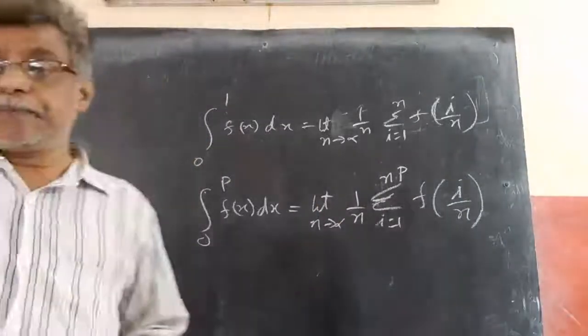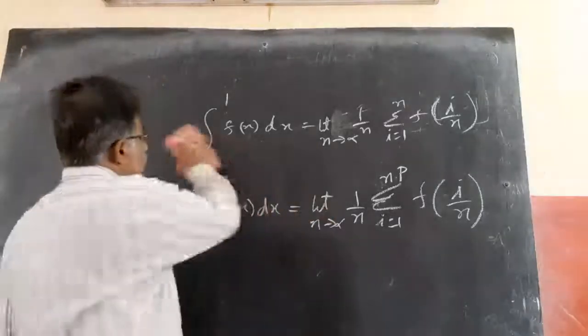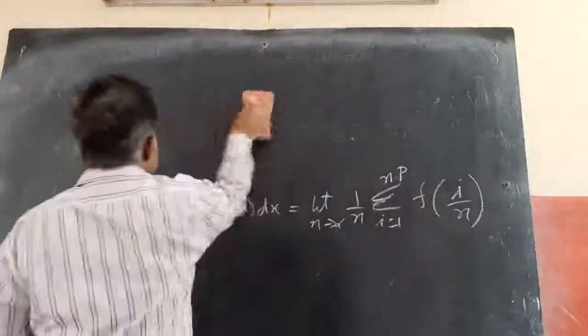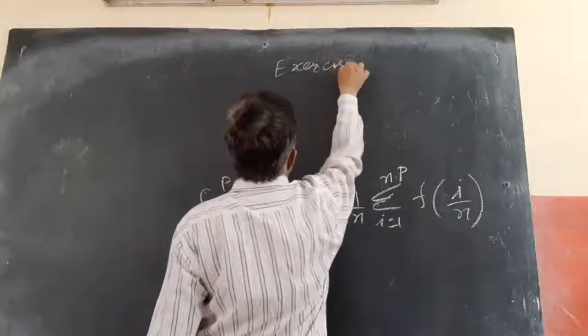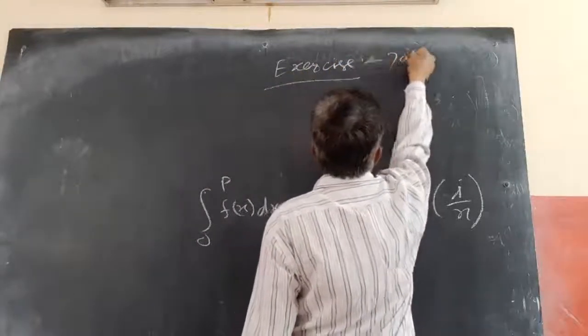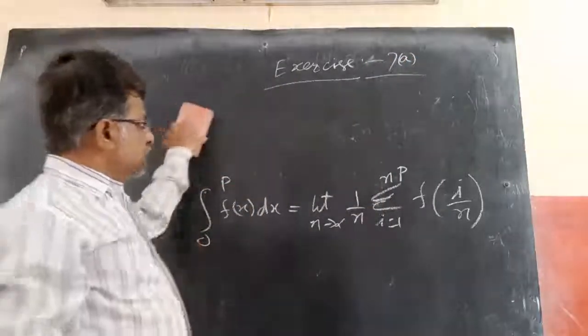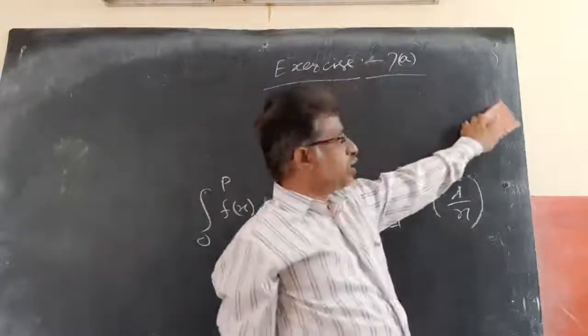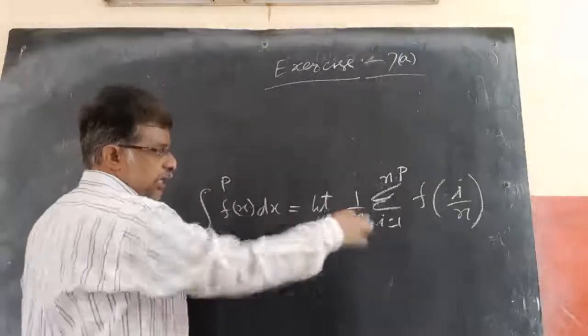So what is the first sum? Evaluate, exercise 7a, first sum. You have only 4 sums in this exercise. They are not that important, that's why they were deleted, because these are the basics actually. Without these basics, we learn the formula and we do integration. That is the other case, without these Riemann sums.